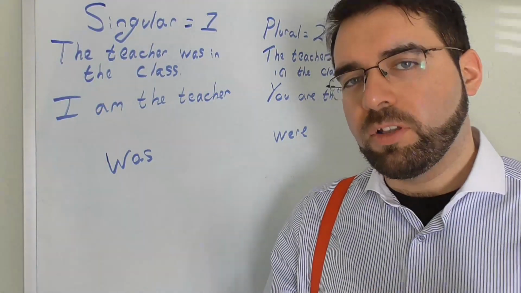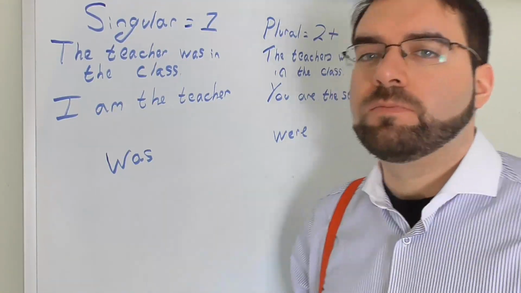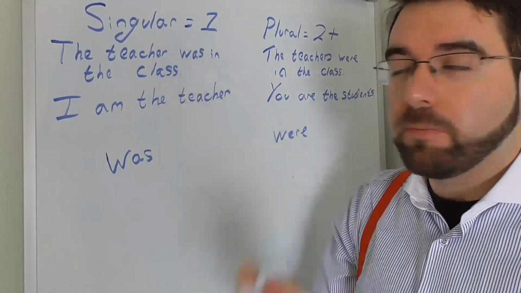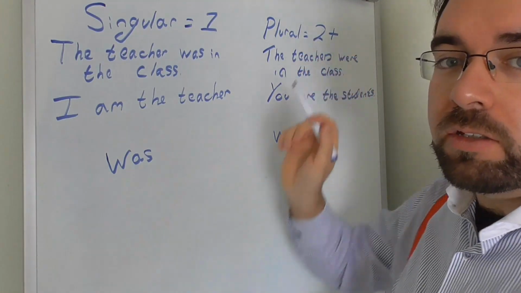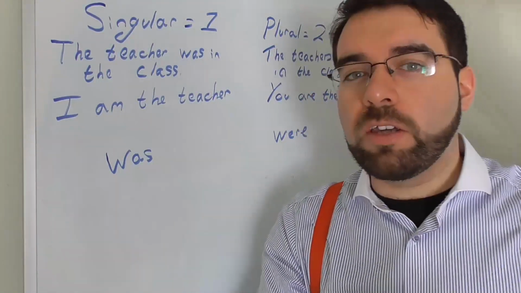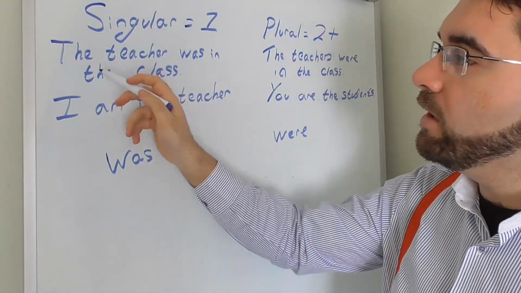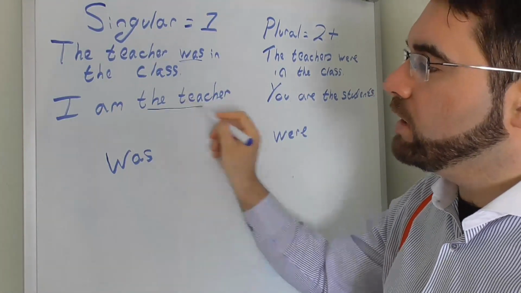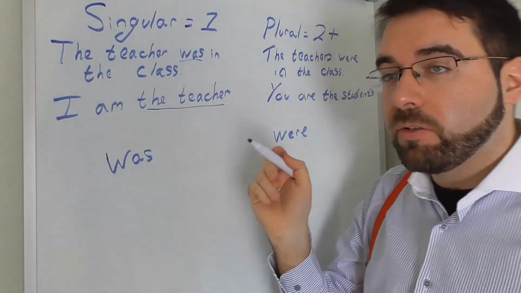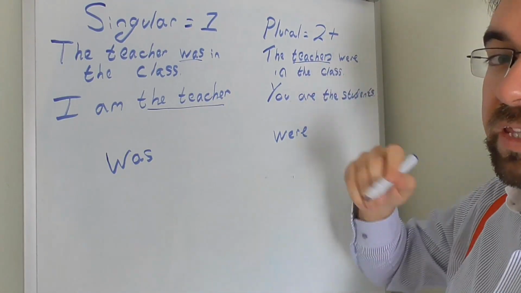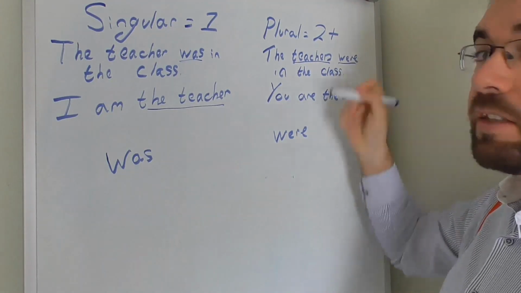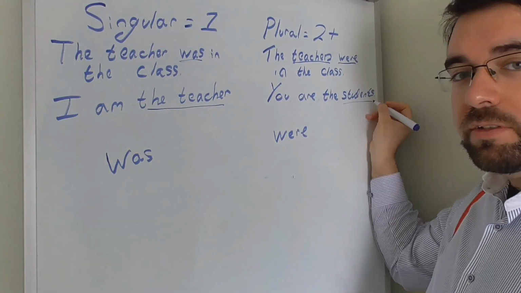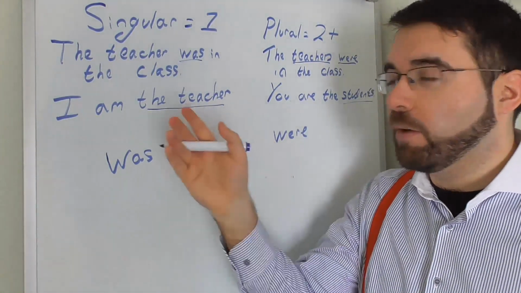So let's look at singular and plural, and how they affect nouns. So remember that singular is just one, a pen, one pen. Plural is two plus of something, book, and books, all along here. So let's say the teacher was in the class. I am the teacher. And we say in plural, the teachers, with an S, were in the class. You are the students, with an S. You are the students. I am the teacher.